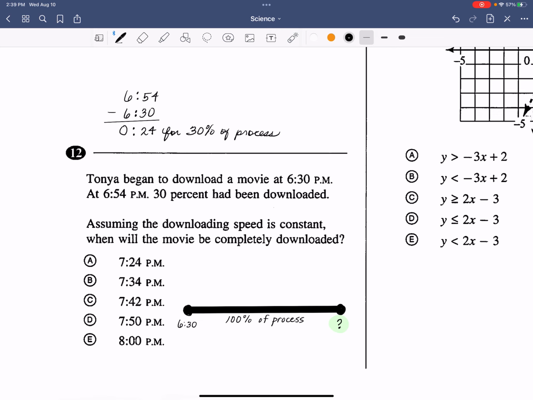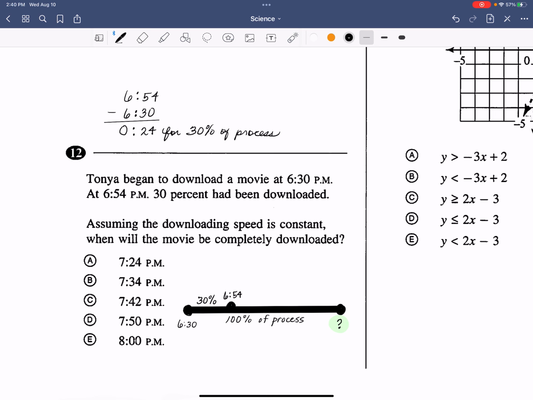So I'm going to come back to my line right here, and I'm going to put another point right there, about a third of the way through. I'm going to call that 6:54, and we're going to say that 30% of the process was done right there. That means that 70% is left to go.